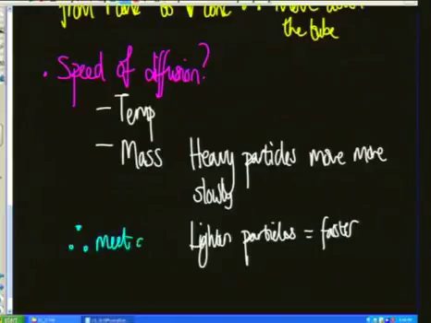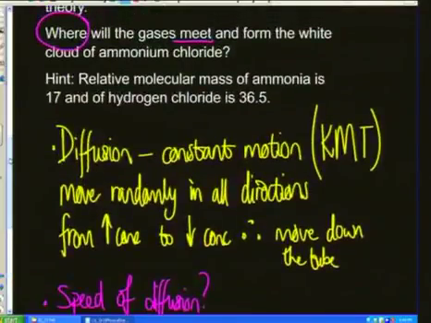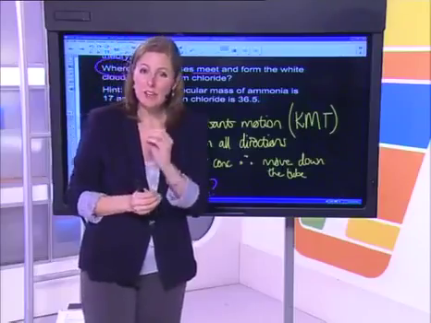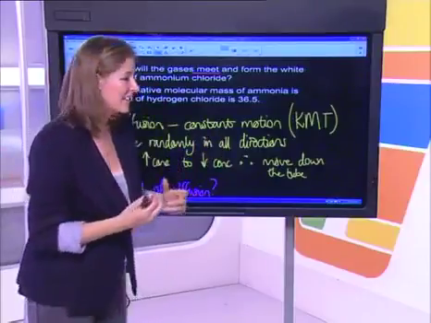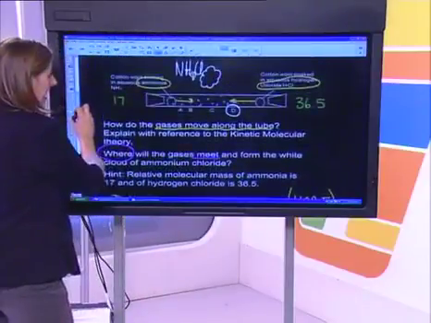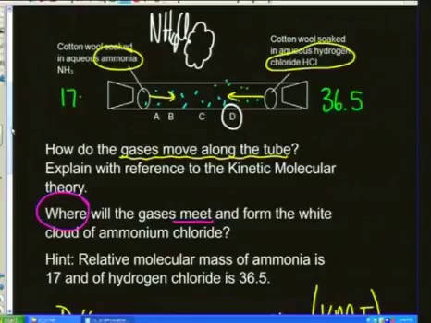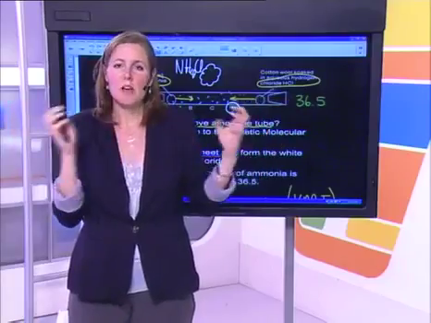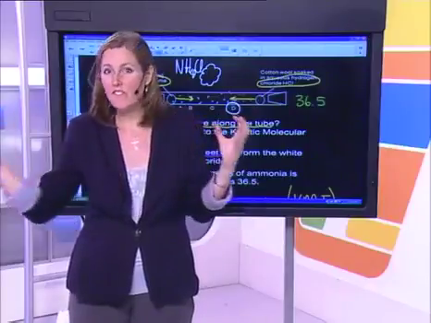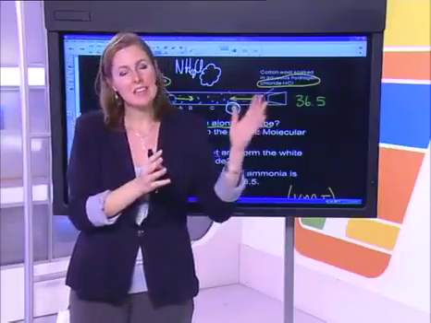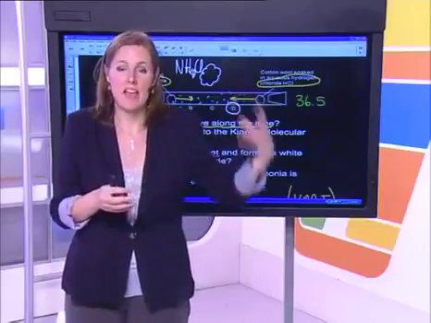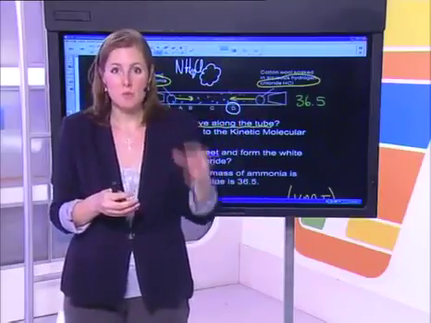So our answer here is therefore they meet at D. Have we answered the whole question? Where will they meet and form the cloud? They will meet at D. Now, this is a very, very interesting question because it brings in lots of understanding of what's happening at each of those different points. Particles will diffuse, move from a high concentration, which is at either end of the tube, along the tube. Where will they meet? Well, the ones that are traveling fast will be able to travel a greater distance than the ones that are traveling slowly because they have a heavier mass. So therefore, they will travel more slowly.